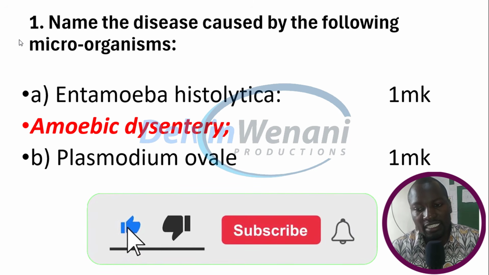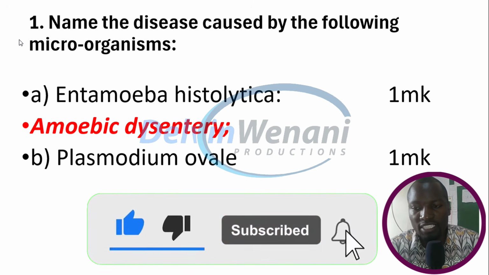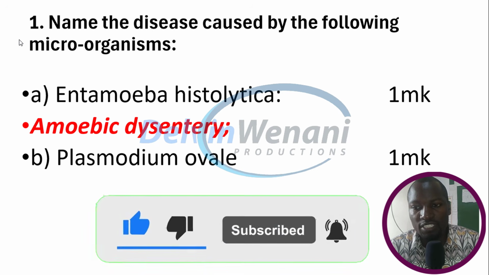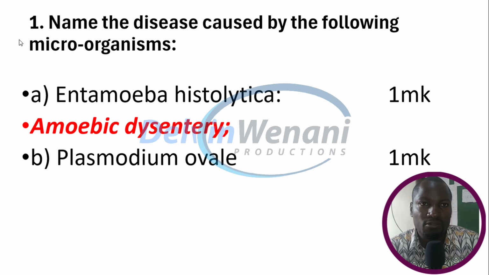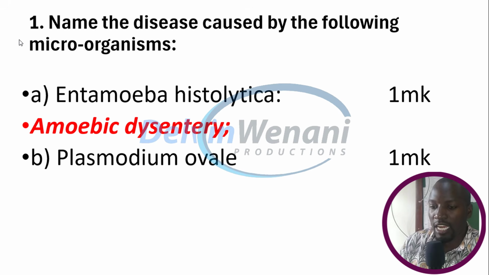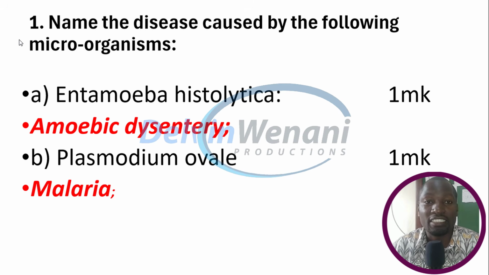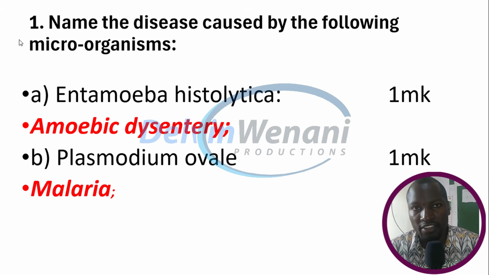Then the second microorganism is Plasmodium ovale. Plasmodium is a group of microorganisms which cause a disease known as malaria. Malaria is caused by Plasmodium ovale.